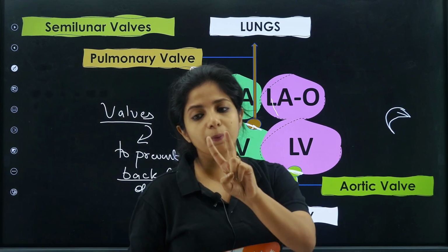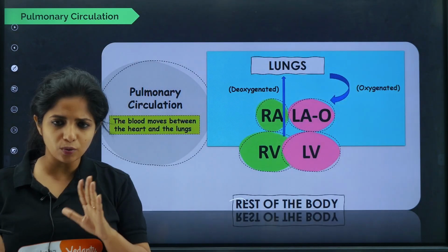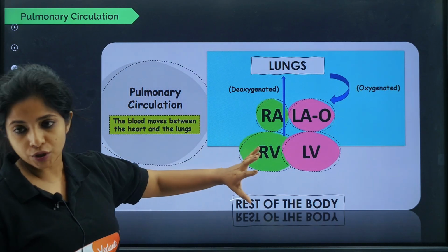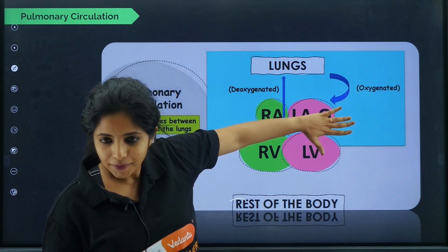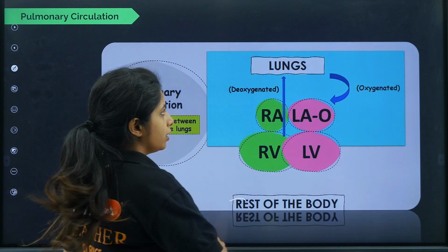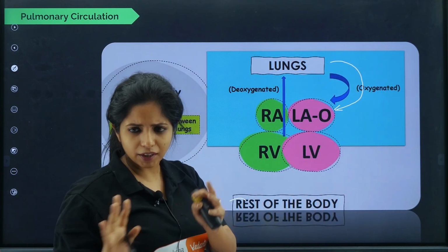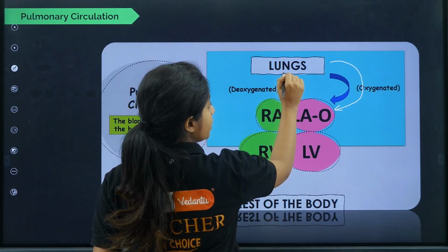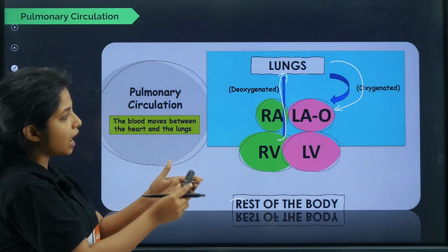Now double circulation is made up of two things. One is pulmonary circulation and the other one is systemic. So we have named them. You have thought of segregating them and you have named them. Pulmonary circulation means when the blood is taken from the lungs to the heart, and from the heart back to the lungs. Once the blood is coming from here, it goes there. It goes to the rest of the body, that does not matter, that is none of my concern over here. When it reaches back to the heart and is brought back to the lungs, this is known as pulmonary circulation. So the blood moves between the heart and the lungs.